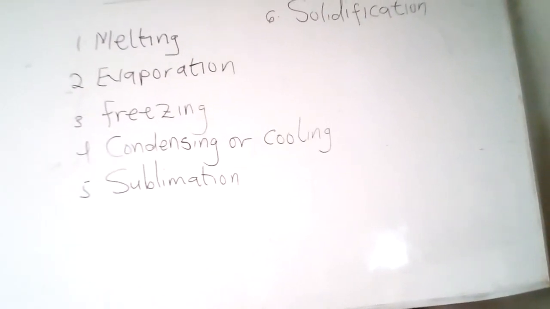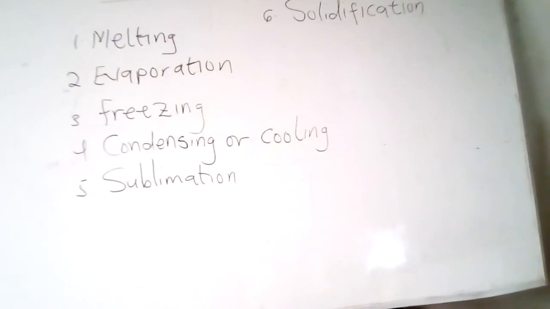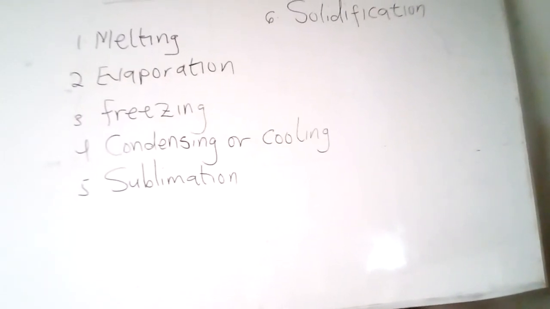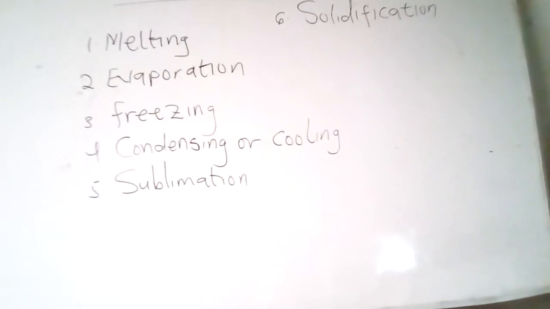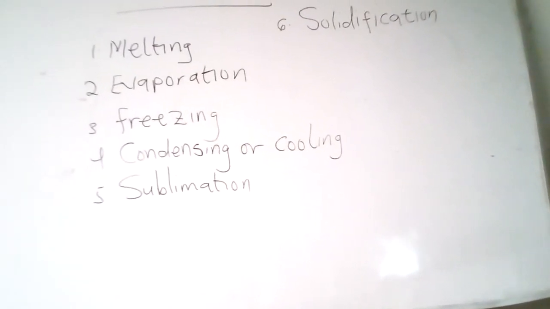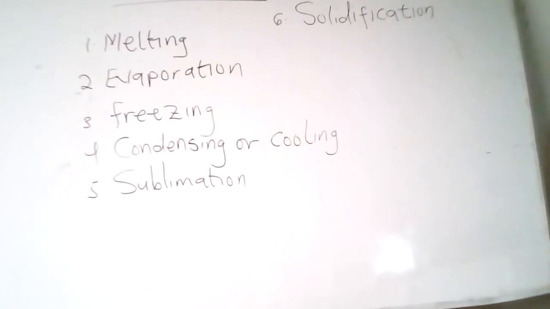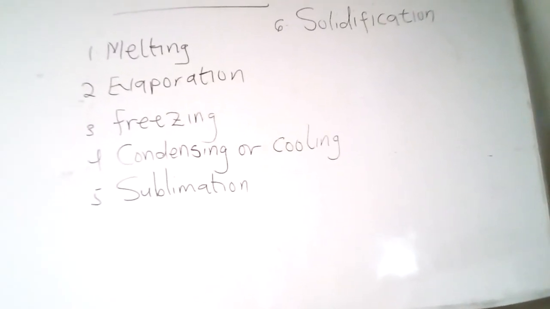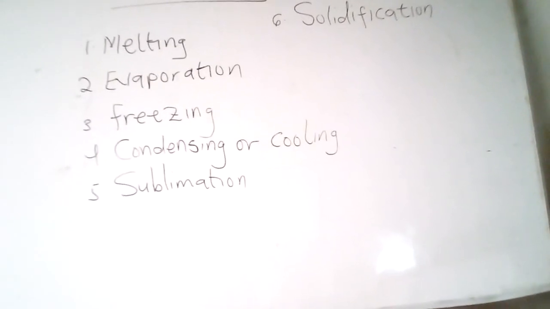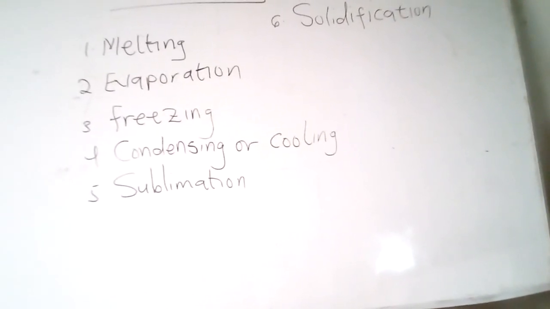As the temperature rises, more and more particles escape from the liquid. Eventually, bubbles of gas start to form inside the liquid. At this stage, the temperature remains constant and the liquid is said to be what? Boiling. The temperature at which this occurs within the liquid is called the boiling point.